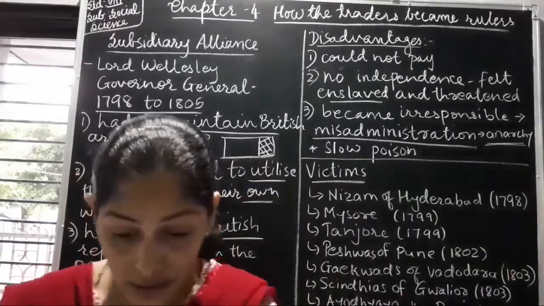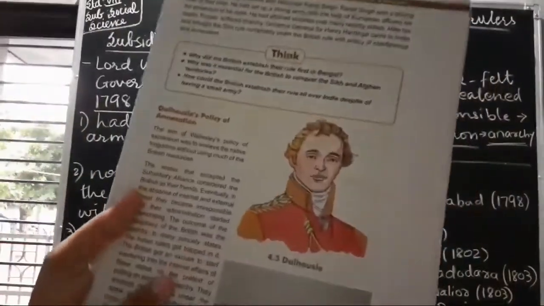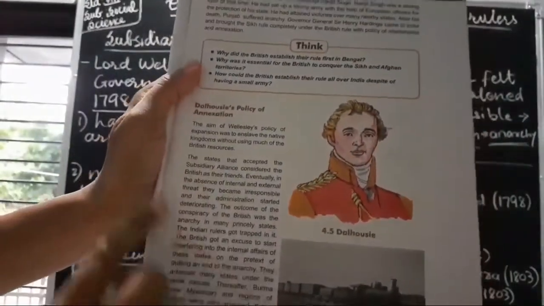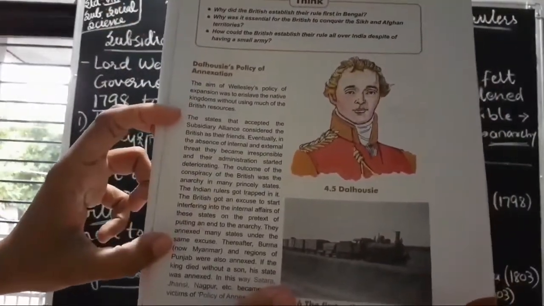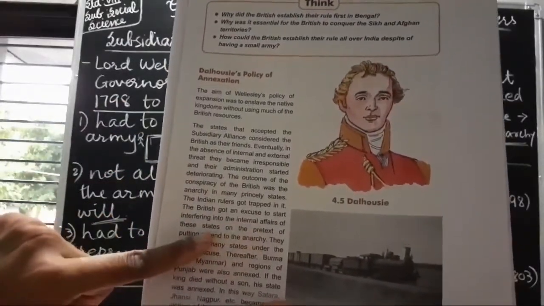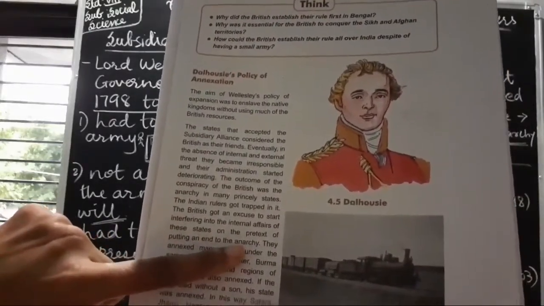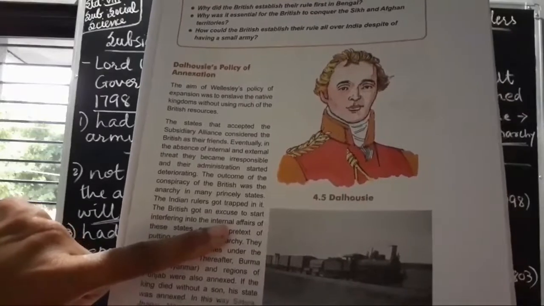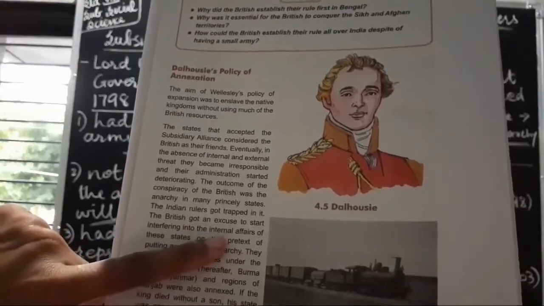So like this, if you see, it is given on page number 21. See, it is given here. Okay. Below Dalhousie's policy of annexation, this portion is about the subsidiary alliance, where the Britisher took advantage to start interfering in the internal affairs of these states on the pretext of putting an end to the anarchy. To stop the anarchy, the Britishers started interfering in the internal matters. They told that let us help you, and like this, slowly and gradually, they started conquering that particular kingdom.